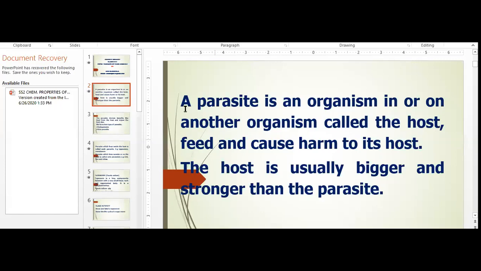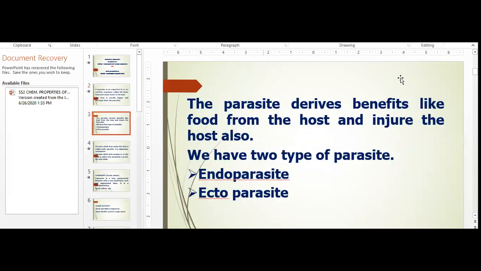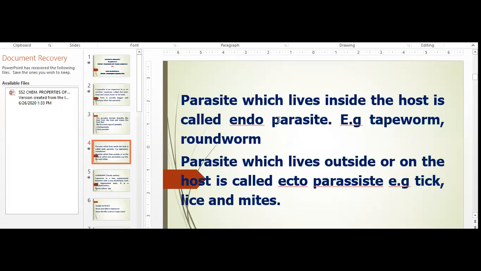Now, I said we are considering parasites of farm animals. We've defined a parasite as an organism in or on another organism called the host, which feeds and causes harm to its host. The host is usually bigger and stronger than the parasite. Then we started looking at the types of parasite. The parasite derives benefit like food from the host and also causes injury to its host. We have two types of parasite, endoparasite and ectoparasite.